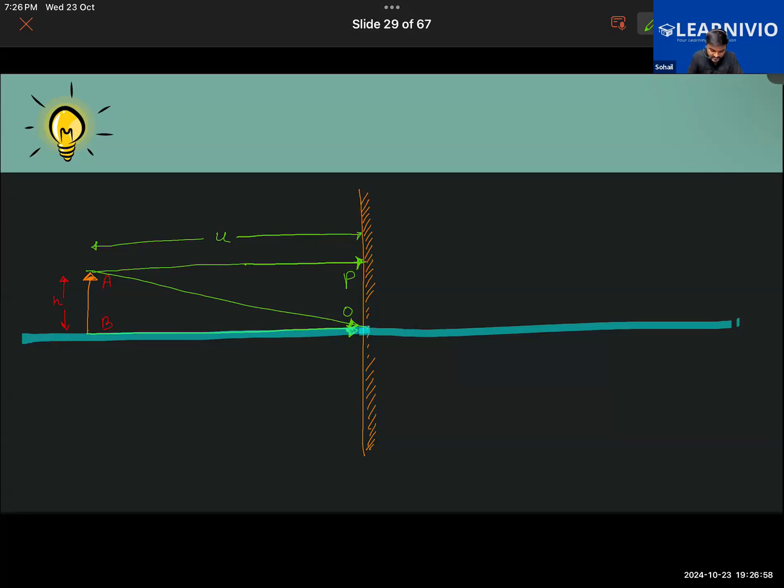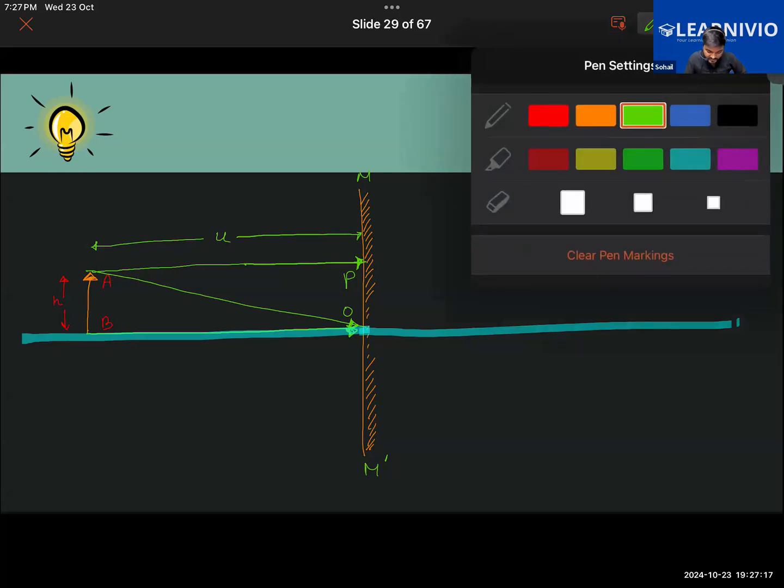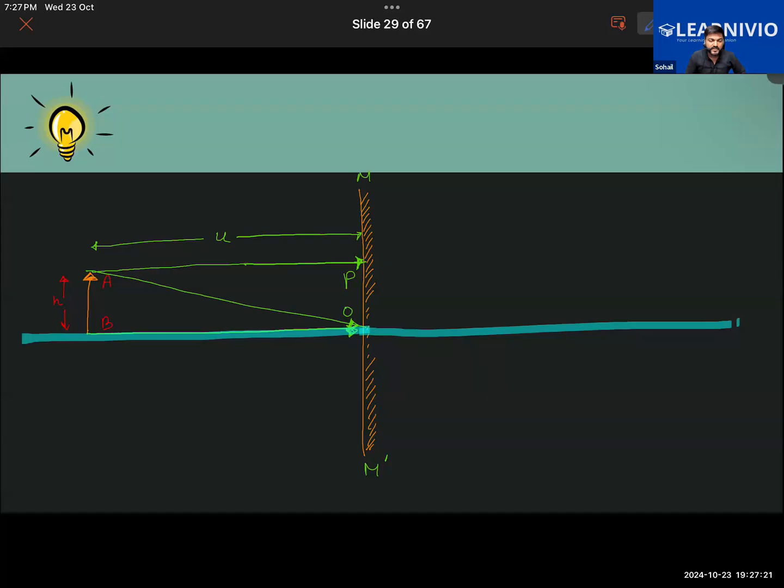We can name this mirror M dash. Now, as these rays fall on the mirror, they will get reflected back, isn't it? Reflection is going to take place from the mirror now. Yes, sir. Right. So reflection is going to take place in this manner. The reflected rays I'm going to draw using a different color pen here. Getting it?